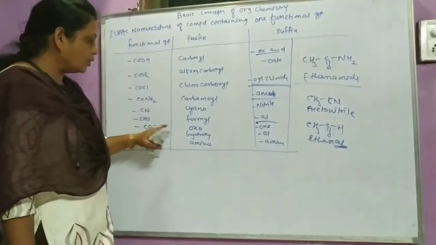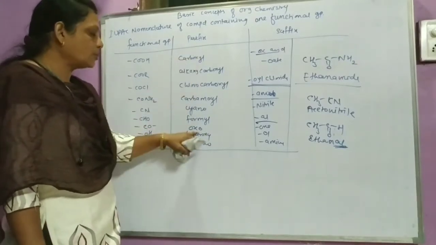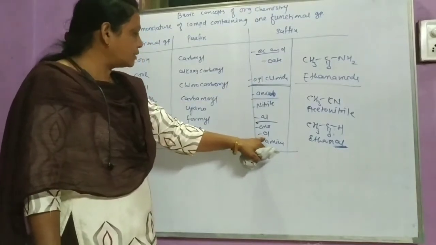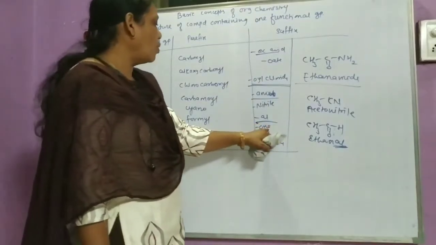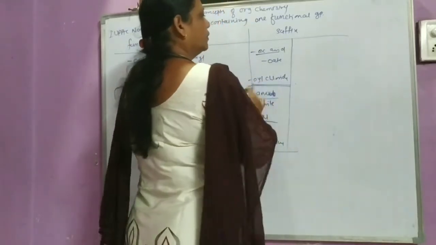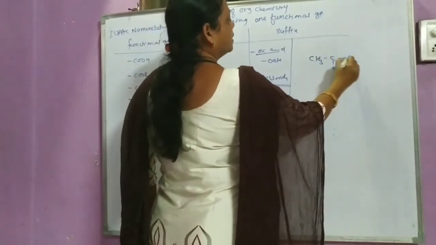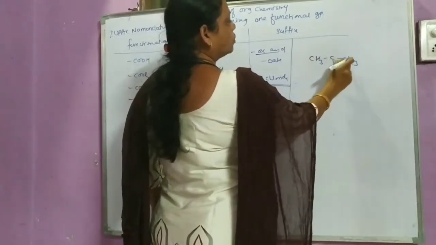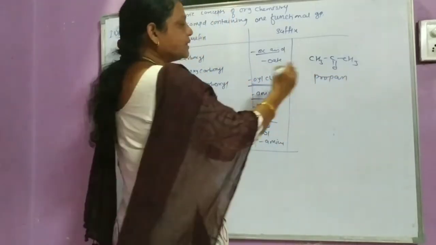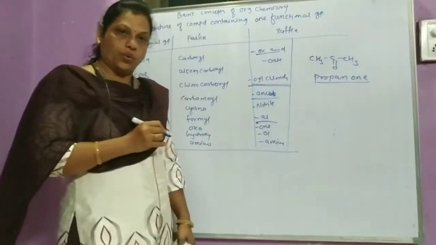Next one, C=O. This is called oxo. In some cases, the prefix oxo is used, but here the suffix used is -one. For example, suppose CH3 C double bond O CH3. Here there are 3 carbon atoms: 1, 2, 3. So this is propane. The E is replaced by -one. So this is propanone.